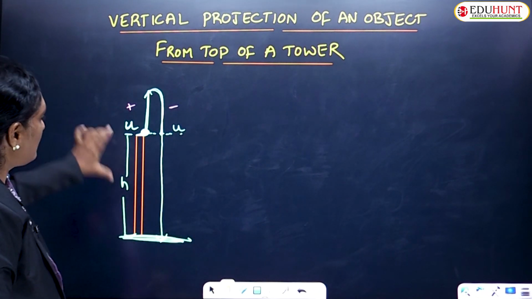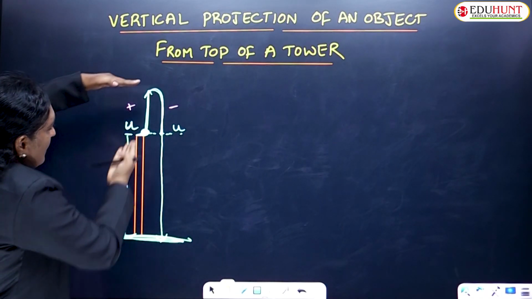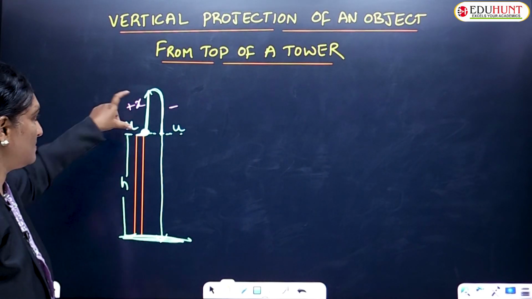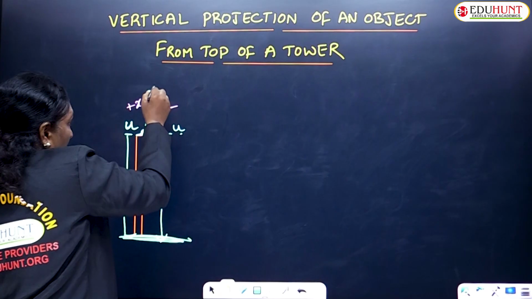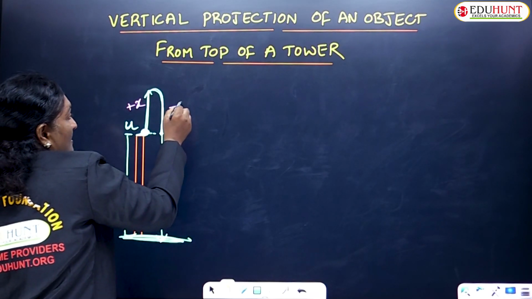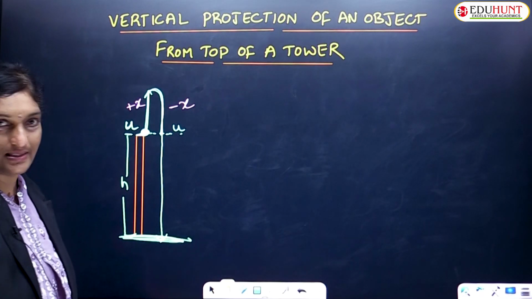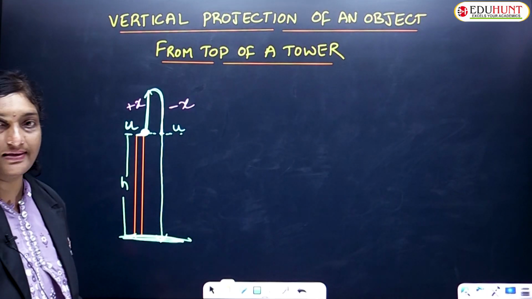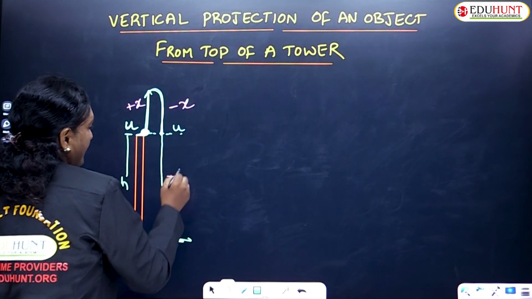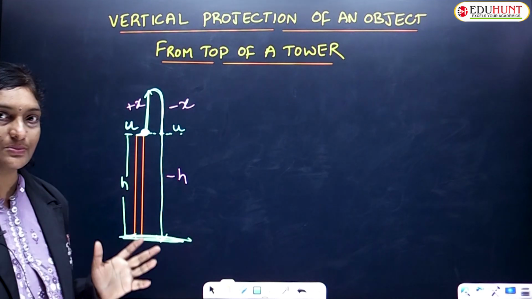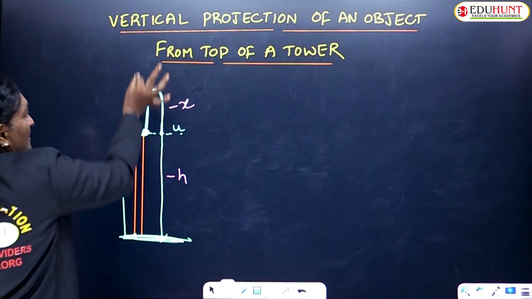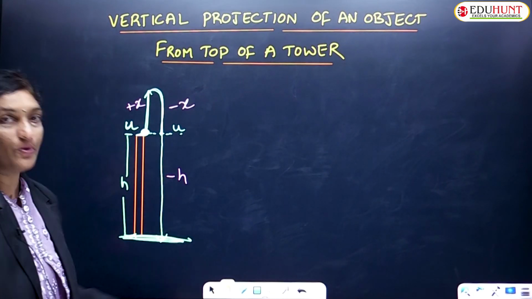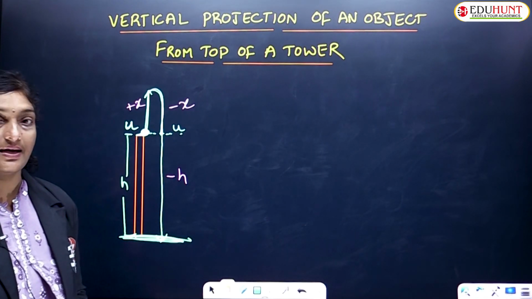Clear, children? As it was given that this length is h, let us suppose this length is some x. If the displacement upward is plus x, then the displacement from the highest position downward is taken as minus x. Similarly, from the ground to this height, if the height is taken as plus h, then this height is taken as minus h. I hope this point is clear, children. The displacement in the direction of projection is taken as positive, and the displacement in the direction opposite to the direction of projection is taken as negative.